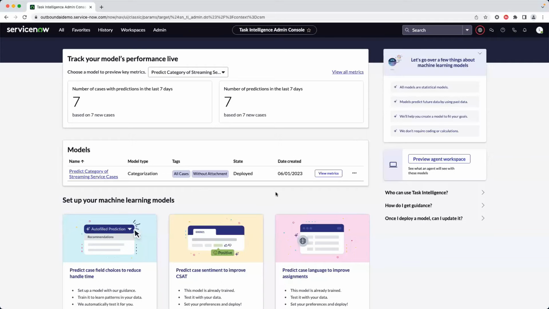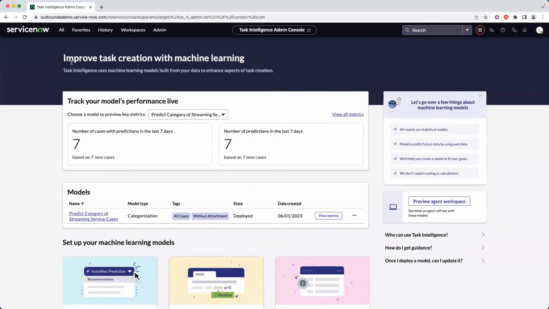If you are working in a sub-prod environment, just make sure that the data there is up to date and really reflects your production environment. As Gene mentioned, the data is a very important step in the process of training, so it always needs to be good and fresh and reflective of what you want to achieve. So our model is deployed and it's ready to make predictions.